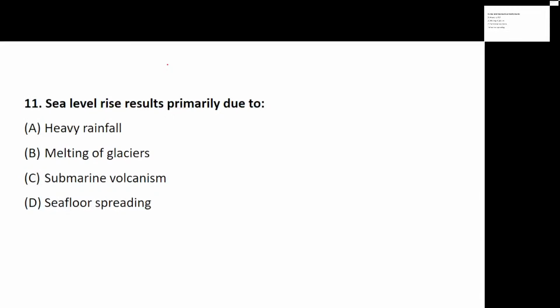So from the given options, sea level rises primarily due to what reason? What is the reason for sea level to rise?